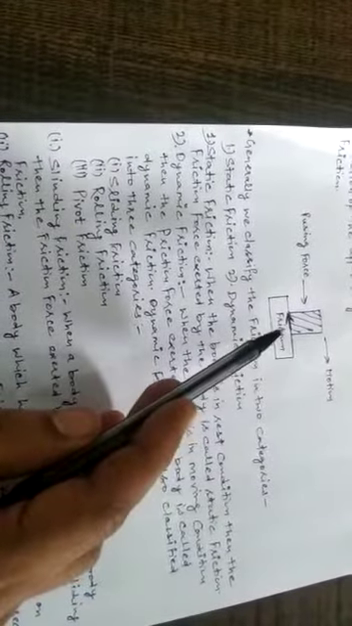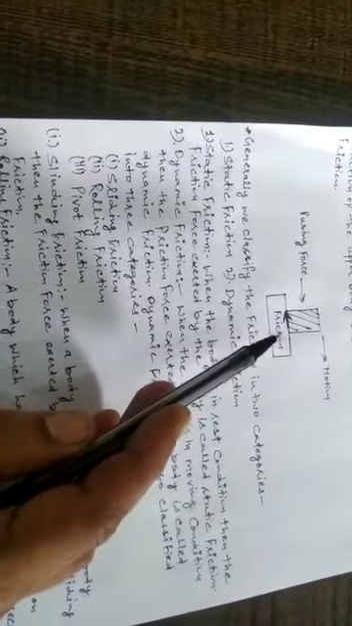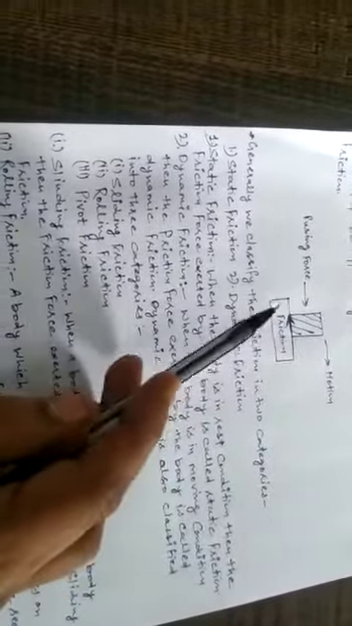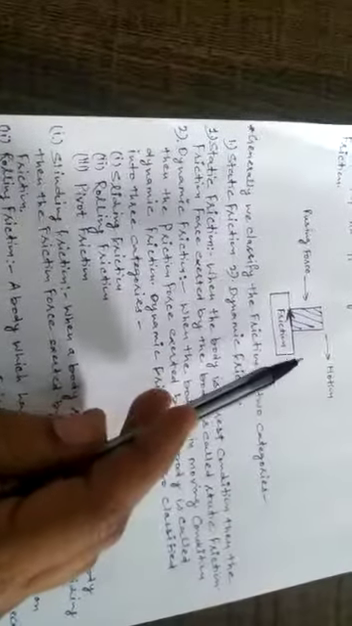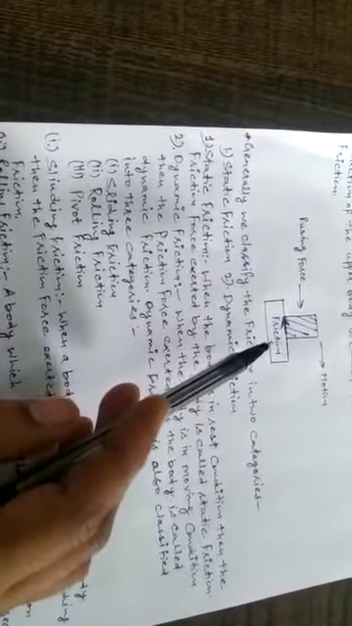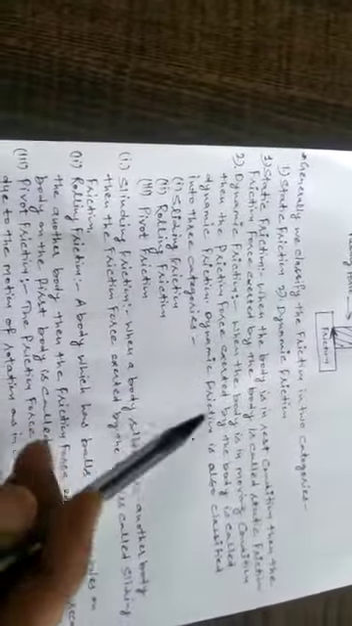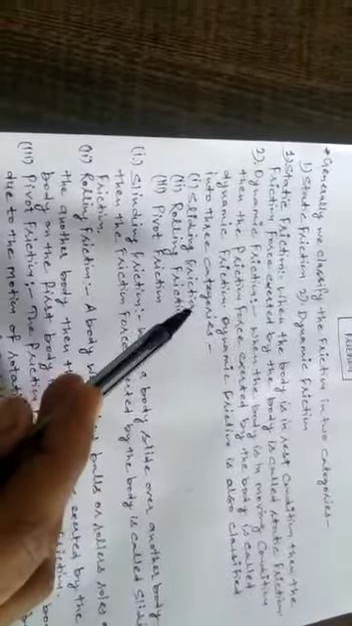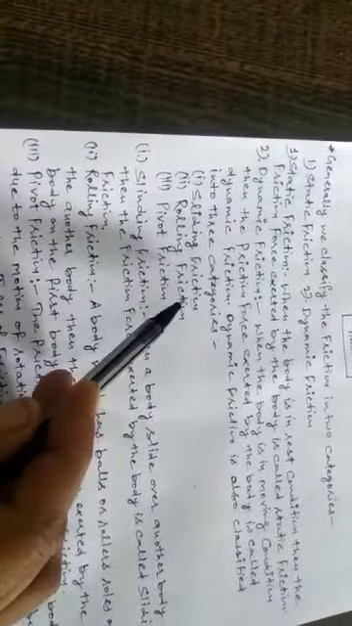When our body is at rest, friction is also produced. That friction is called static friction. And if the body is in a moving direction, then the friction produced is called dynamic friction. Further, dynamic friction can be classified into three categories. First is sliding friction, second is rolling friction, and third is pivot friction.